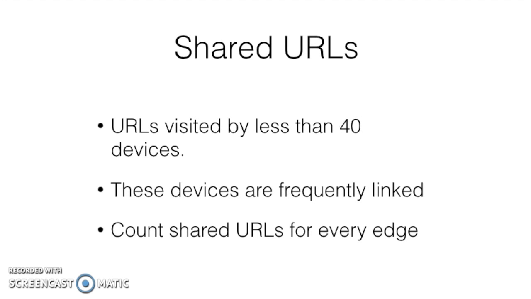Some URLs are visited only by a limited number of devices. These devices are frequently linked. For every edge, we count URLs shared by less than 40 devices. We filter edges by the weighted sum of URLs shared. URLs visited by a smaller number of devices are more important and have bigger weight.